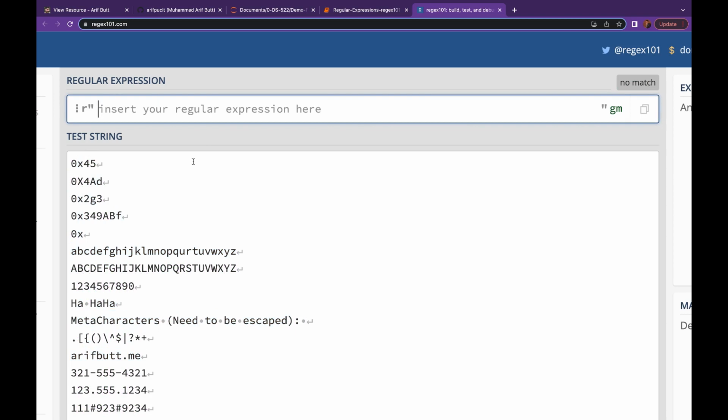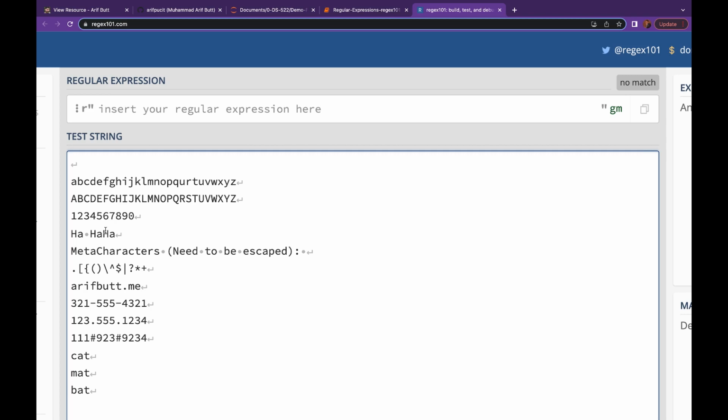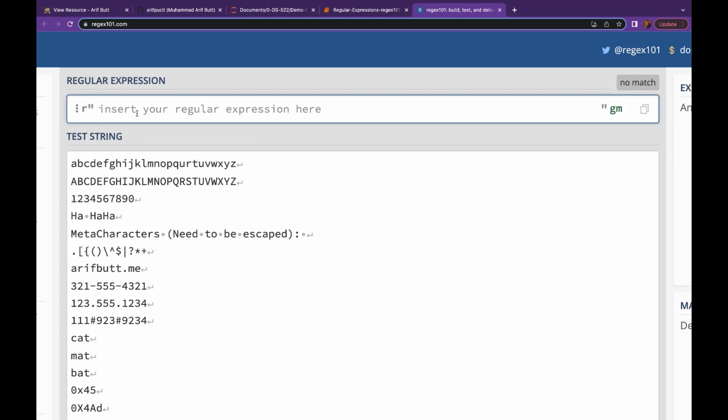selection of the telephone numbers. Let me cut them from here, and the job is done. Let me paste it over here. We have the telephone numbers, and we all know that we wrote \d, \d, \d, and then a dot, hyphen, \d, \d, dot and a hyphen, and then again \d. So this was the regular expression that was used to identify the phone numbers.